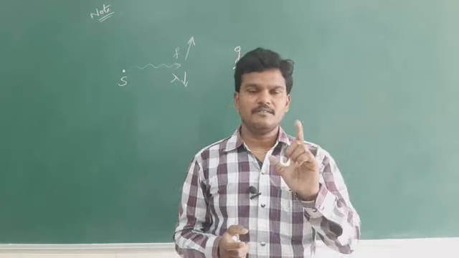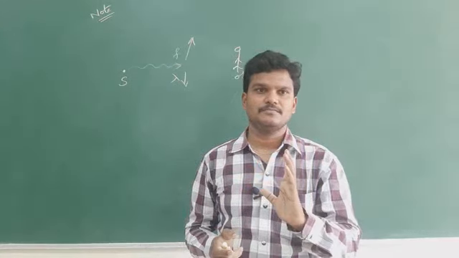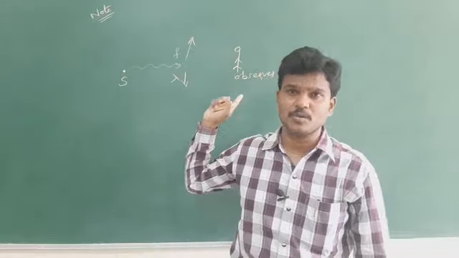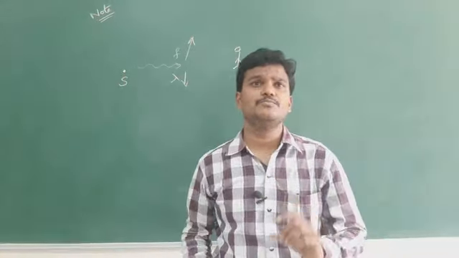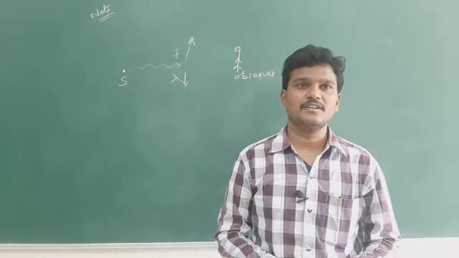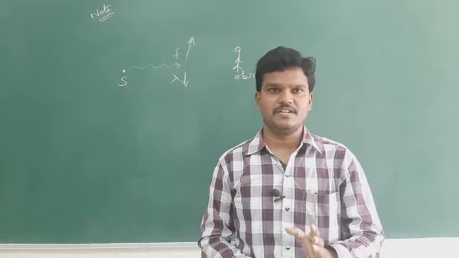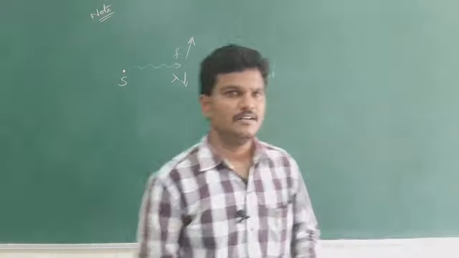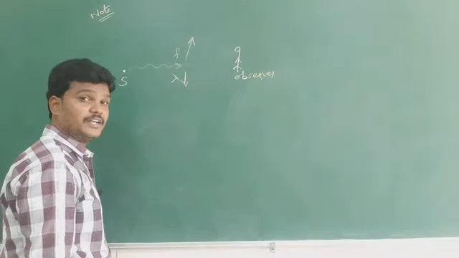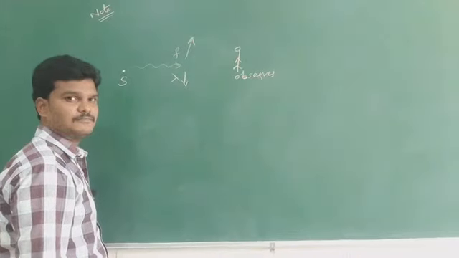Here there are two Doppler effects. First, suppose the source of light is moving towards the observer, then the observer receives a change in frequency. Frequency of the light rays increases, wavelength of the light decreases.